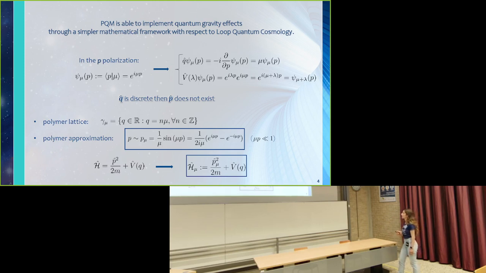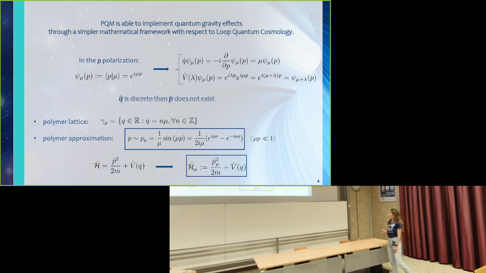And this can be shown, for example, for a one-dimensional mechanical system in the momentum polarization. We can see that the Q operator acts in this way, in this polarization, and corresponds to the label operator, so it's discrete. And that the shift operator has this exponential expression with the consequence that since it is discontinuous, P does not exist as a well-defined Hermitian operator.